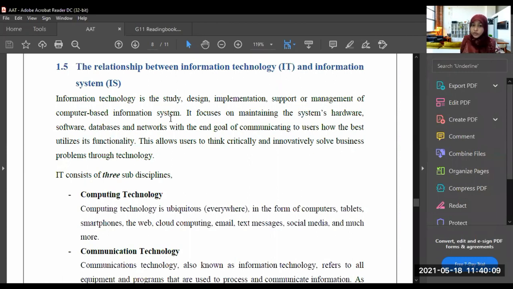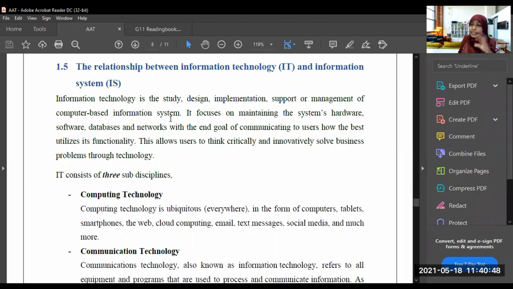This allows users to think critically and innovatively, and solve business problems through technology. So this information technology helps the users. Who are the users? The people who use the information system are the users, right? If you are using the computer, you are a user. Why are they using information technology? To solve business problems through technology.